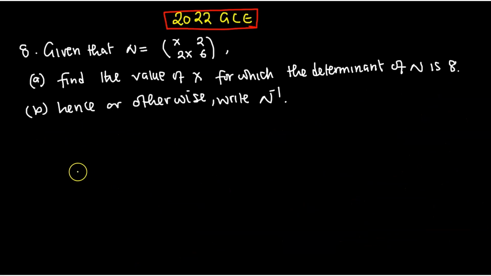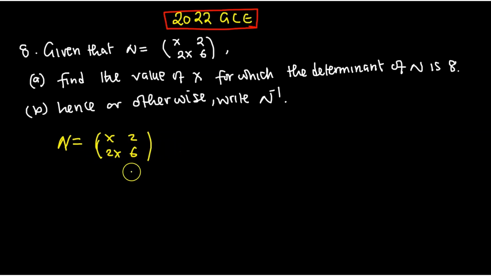It's more like the same as the one that we've been calculating. The difference is in the entries, which are different. So N is equal to x, 2, then 2x, then 6.